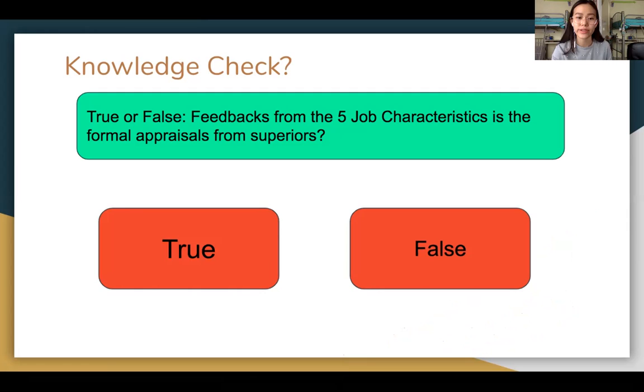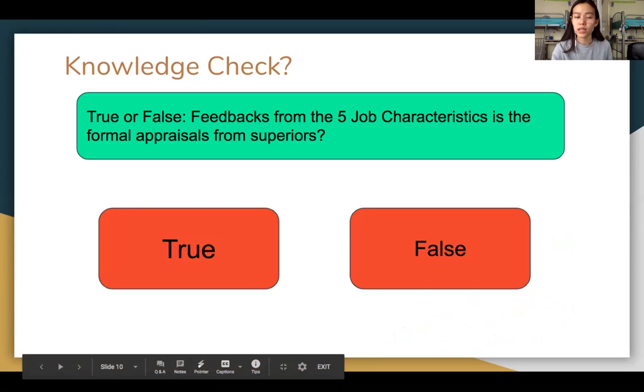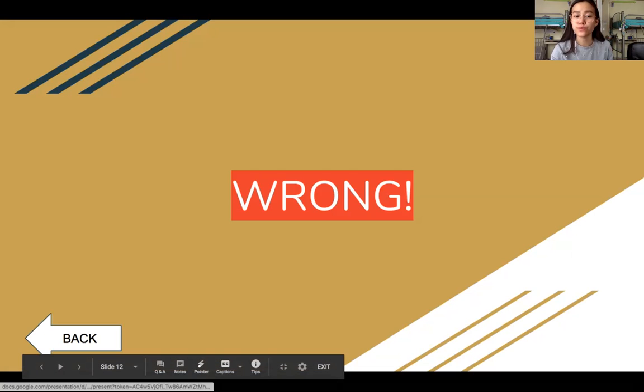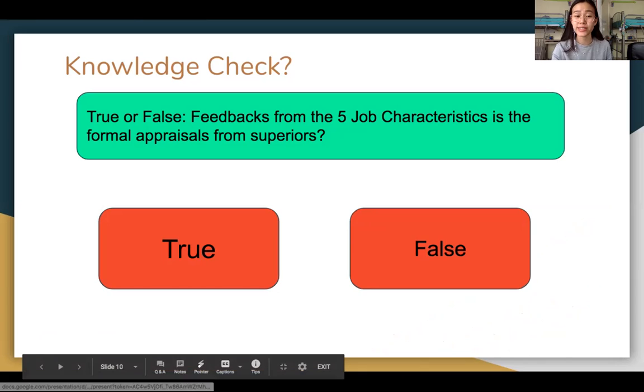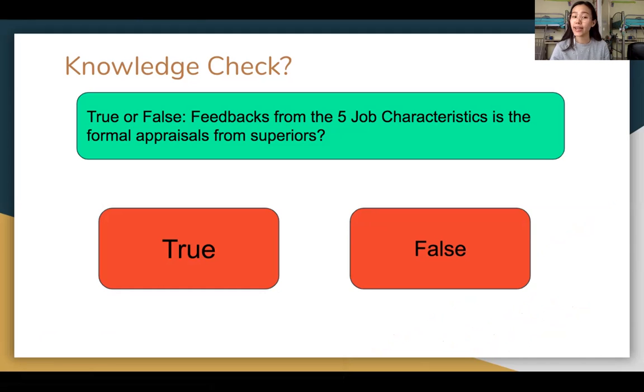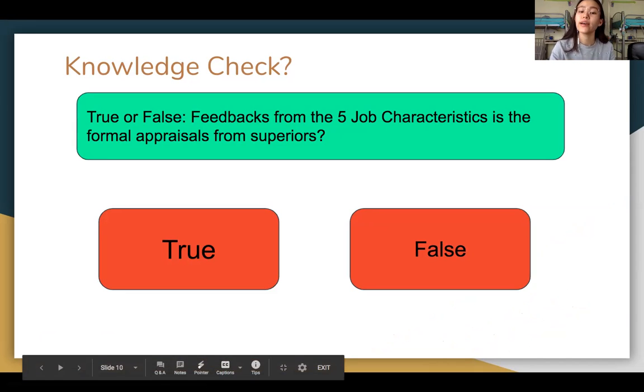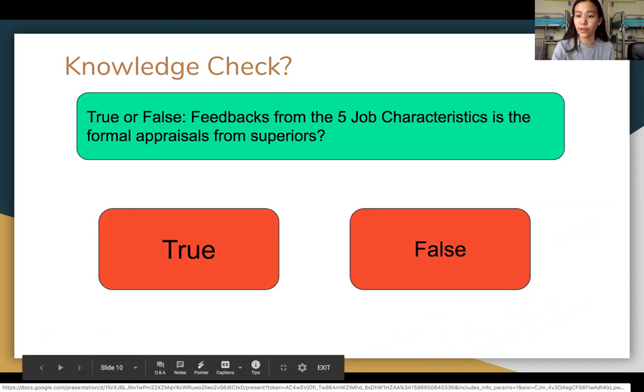True or false, feedback from the 5 job characteristics is a formal appraisal from superiors. I feel like a lot of us will choose true, and it is wrong. The reason is that, remember, feedback in the job characteristics theory is not the feedback that you receive once or twice a year from your boss or from your colleagues or customers. This feedback comes every day and from the work itself. And this is why the correct answer for this question is false.